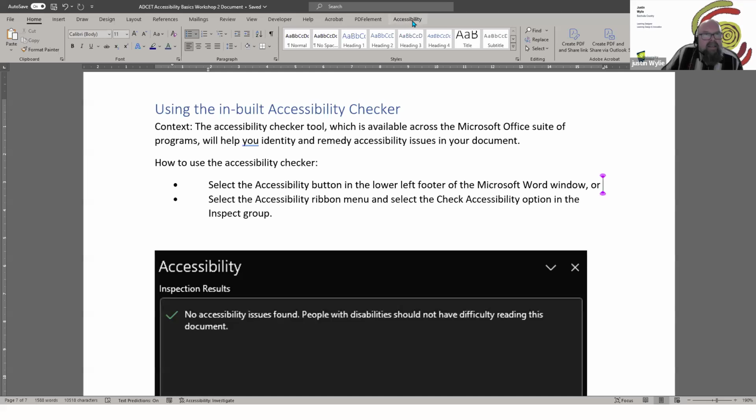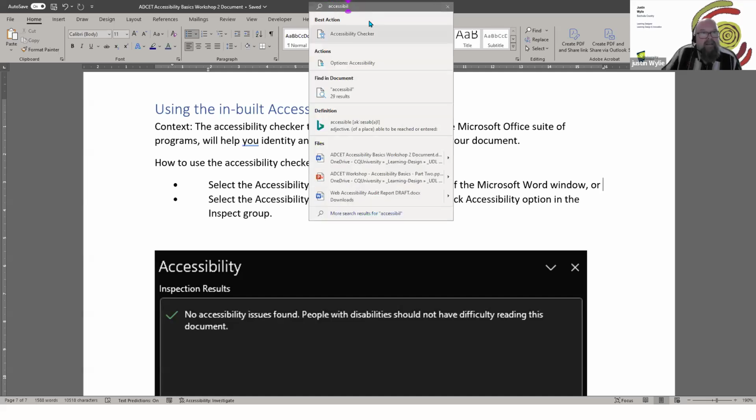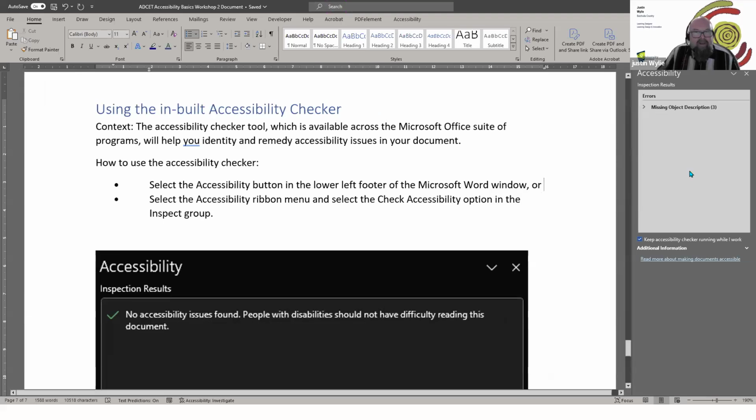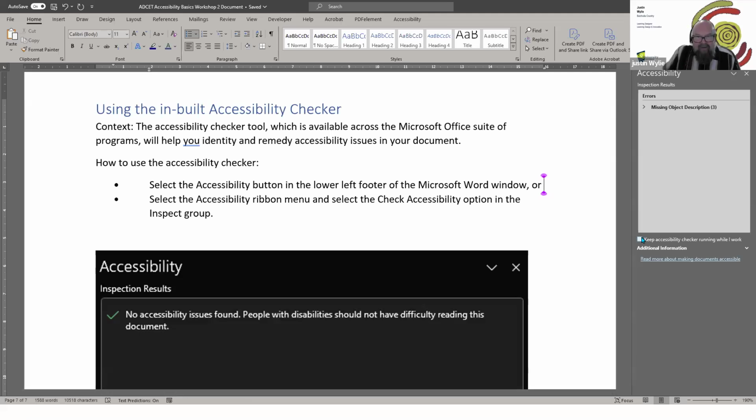Now, I've actually got something installed here which is a third-party one, which I won't talk about, but I just go into the file. This is my favorite way of finding things. And now I've got my accessibility checker. Oh, look, Darren, that thing disappeared again. Yep. We've had some issues, so I had to turn that off, didn't I?